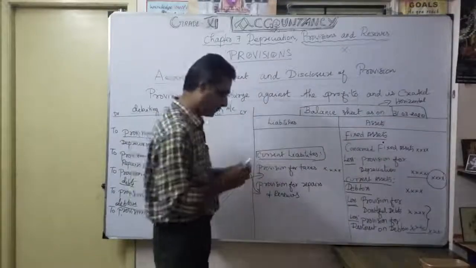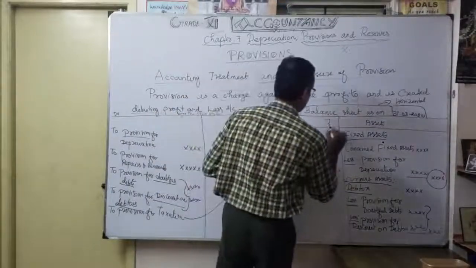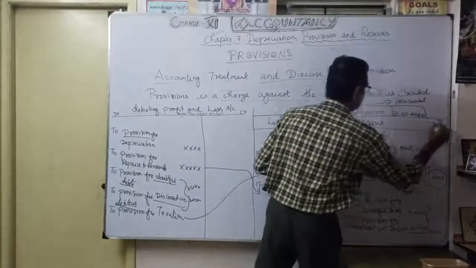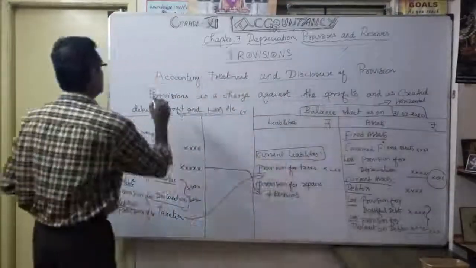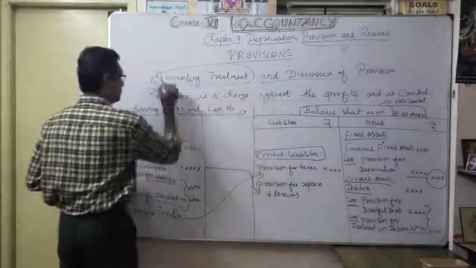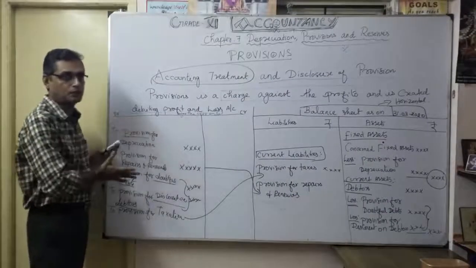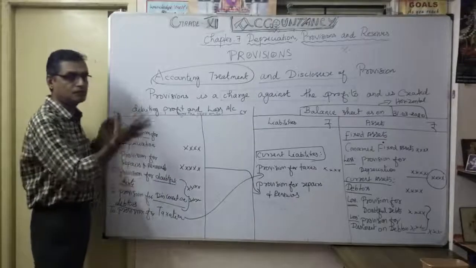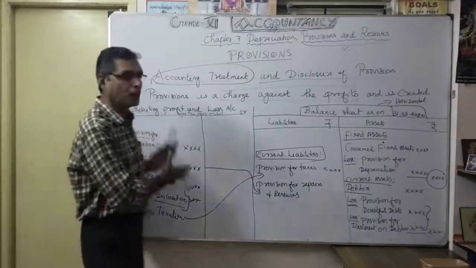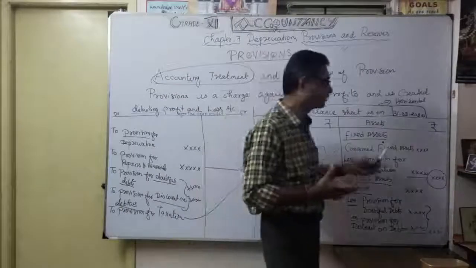You understood how you are going to make yourself strong in understanding the treatment. That's why it is called accounting treatment. This is the treatment. How you are giving the treatment. Which one you are going to show in the profit and loss account. Similarly, whatever you show in the profit and loss account, how you are giving the treatment in the balance sheet also. You understood?